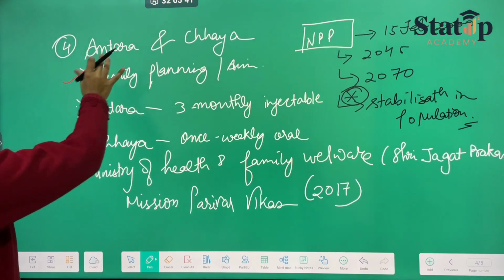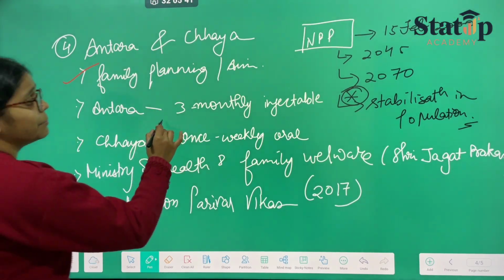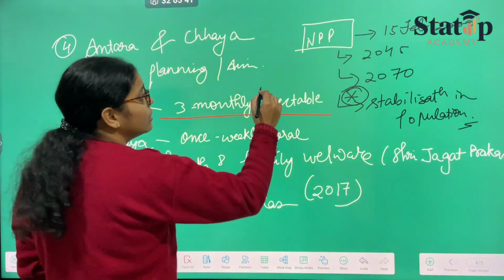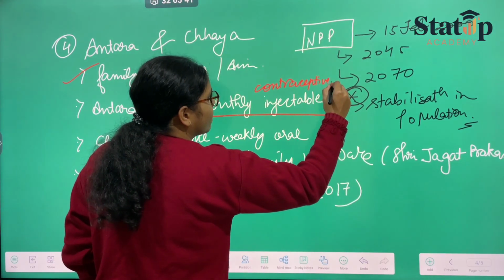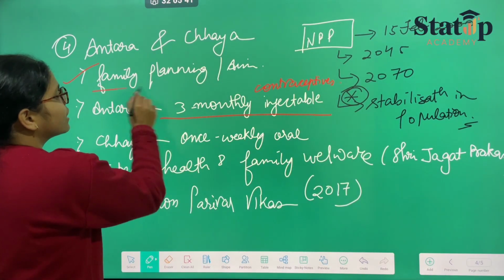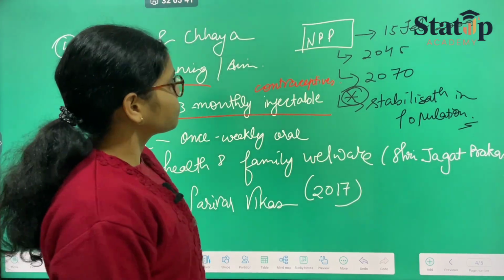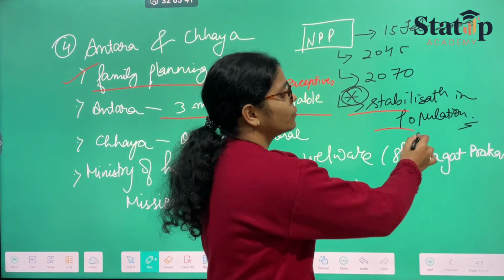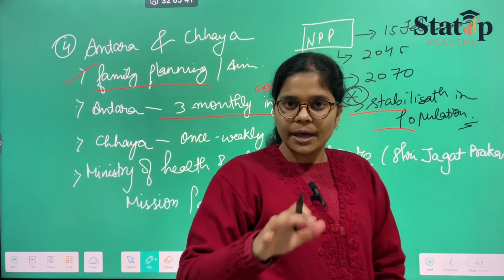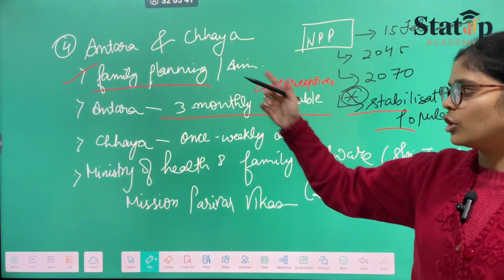Now what do Antra and Chaya mean? Antra is 3-monthly injectable contraceptives. These are contraceptives because here we are talking about family planning. This is basically the aim. The aim is again the stabilization of the population, which is the basic aim of the Antra and Chaya policy.